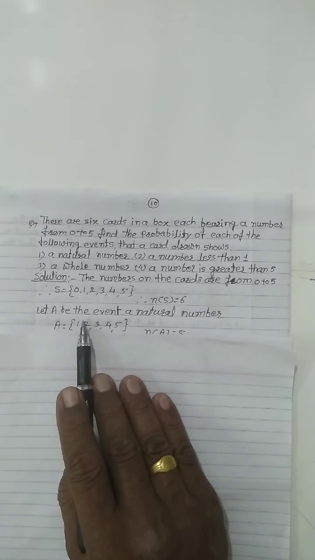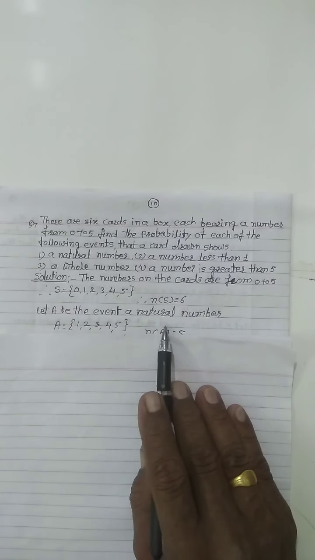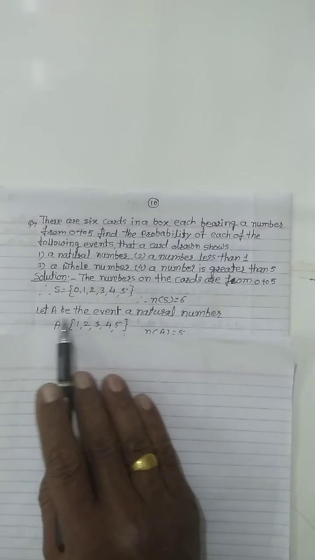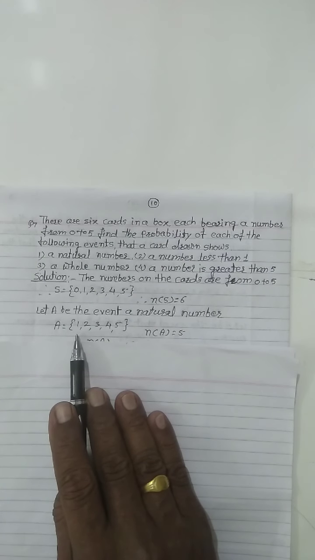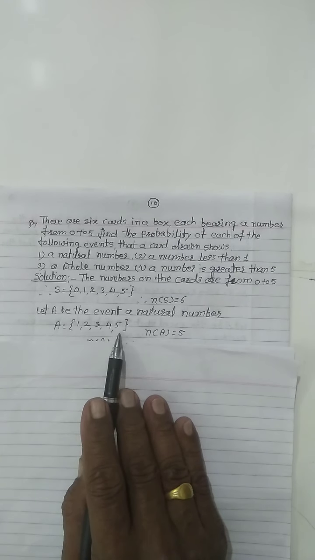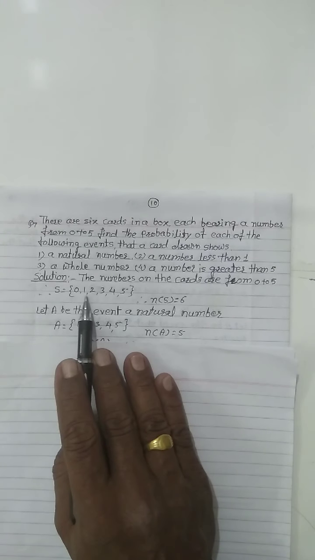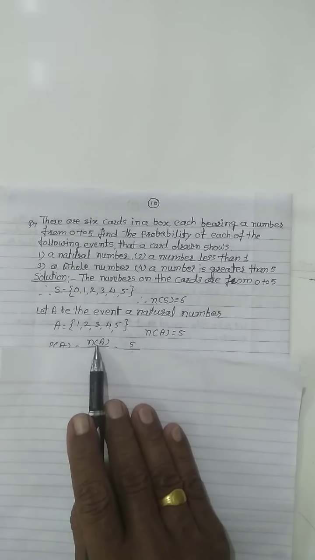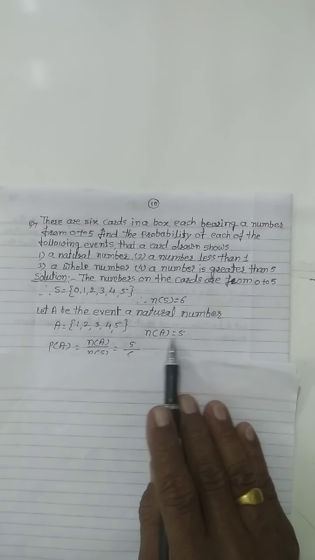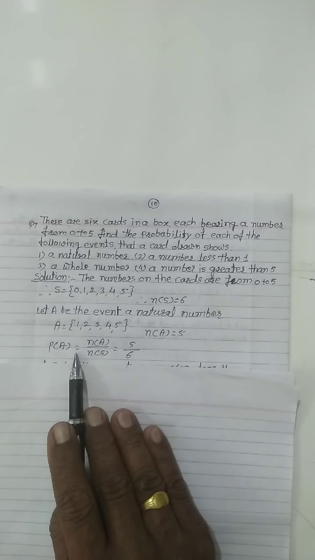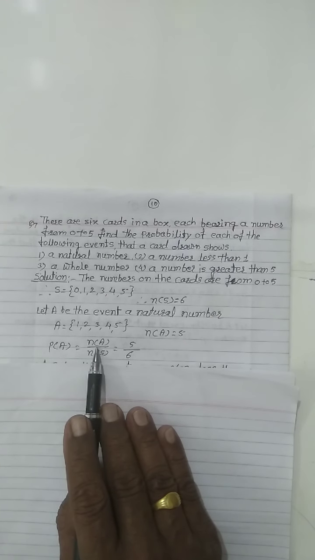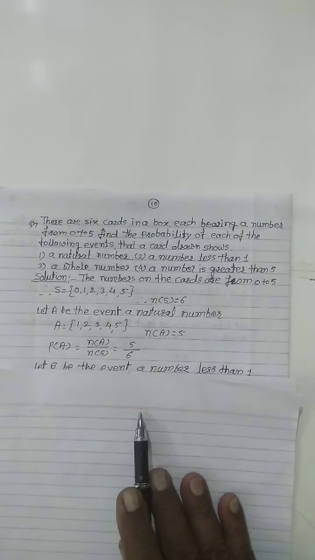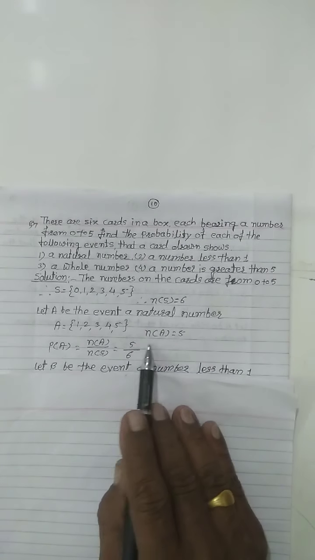Let A be the event a natural number. First condition, a natural number, that is the event A. Then in A write down the natural numbers 1, 2, 3, 4, 5. These are the natural numbers. These are the 5 elements in event A. The number of elements in event A equal to 5. Then probability of A equal to number of elements in A divided by number of elements in S, 5 by 6. We get the probability of event A is 5 by 6.